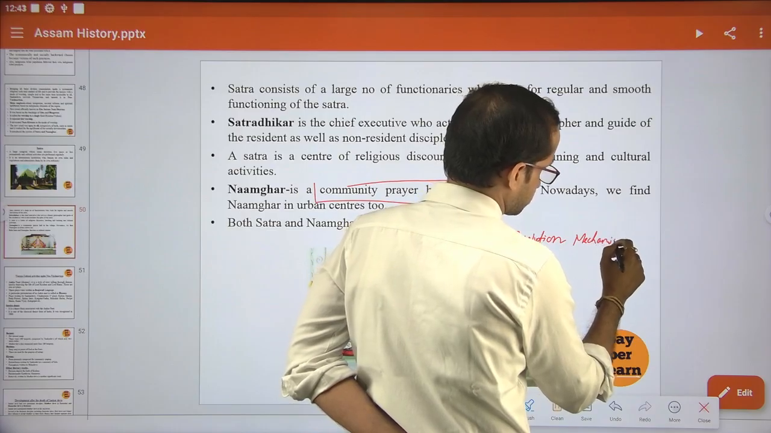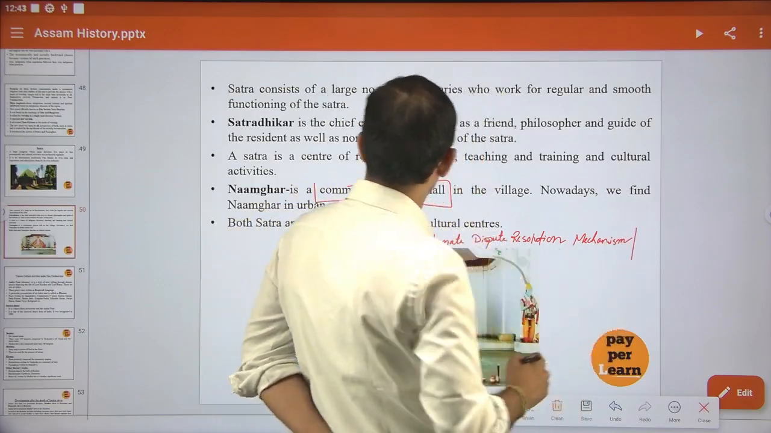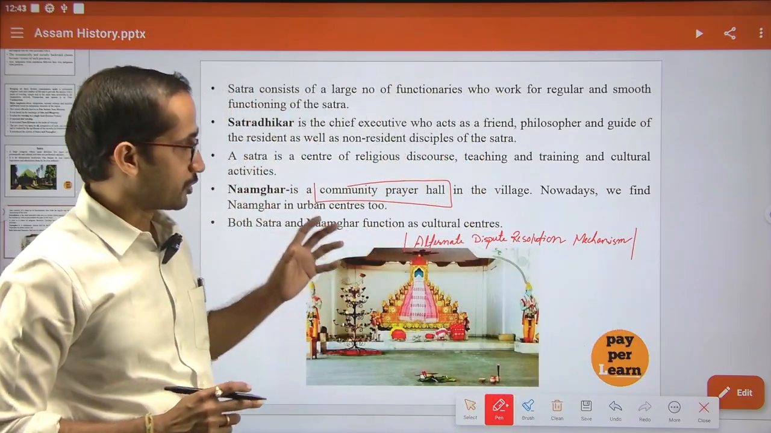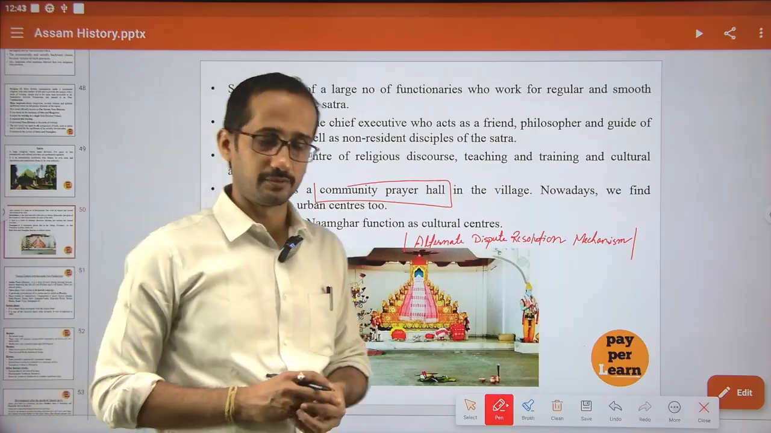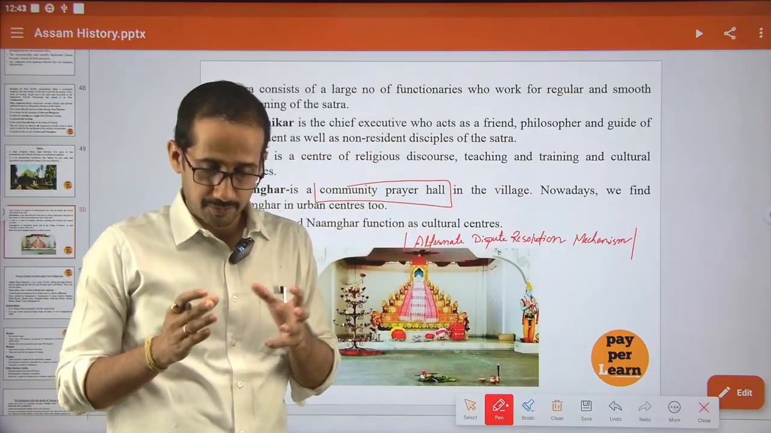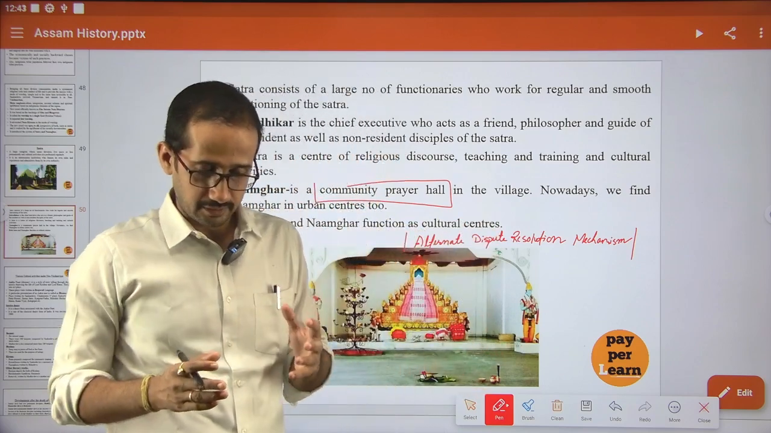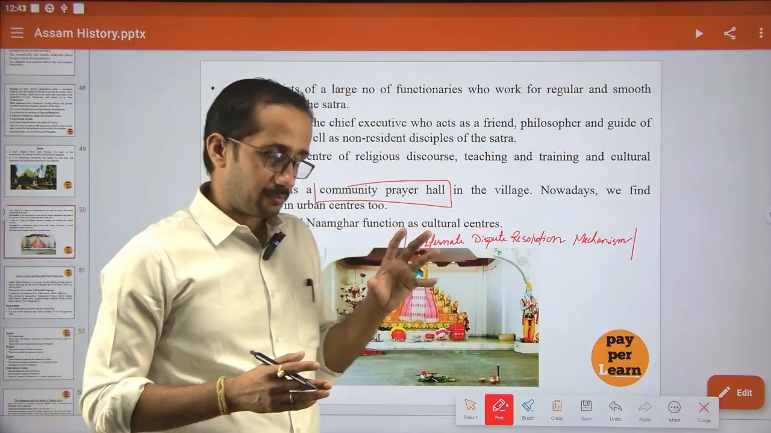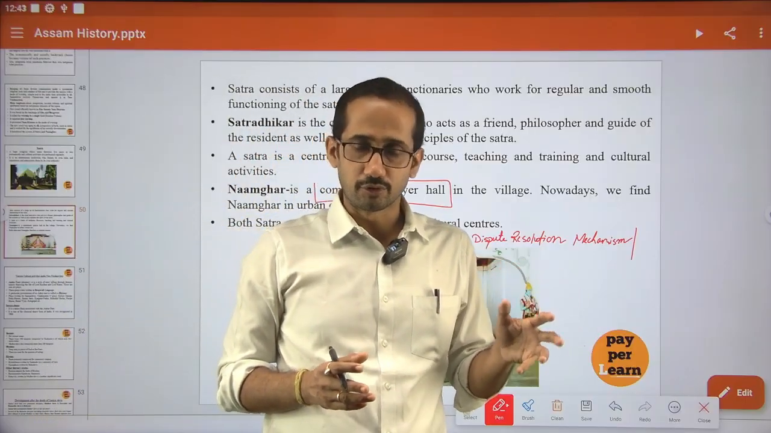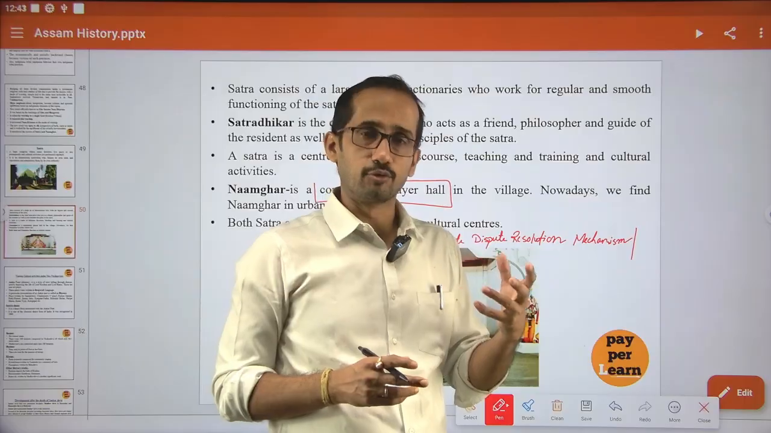So this Namghar also acts as an ADR, that is, alternate dispute resolution mechanism. This is very good, because if a dispute can be solved locally at the village level itself, then definitely the burden on the court will be reduced, since nowadays there is a huge pendency of cases in both the High Court and the Supreme Court.